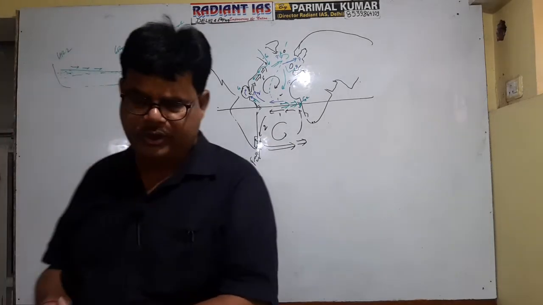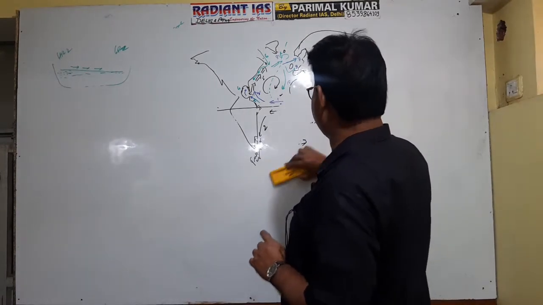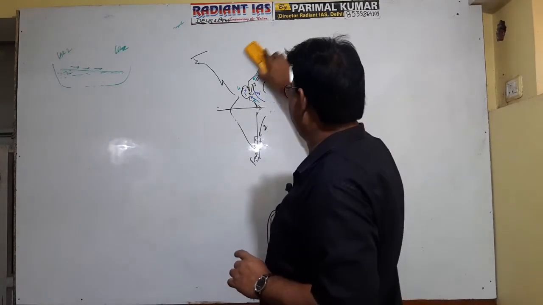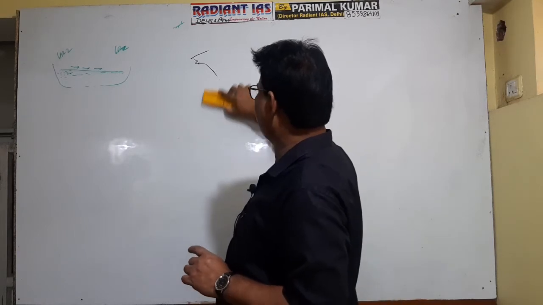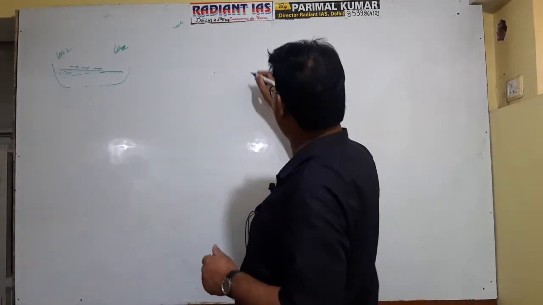Now actually you see, I am erasing this. Now I am drawing a picture of the Pacific Ocean. So the important oceanic currents of the Pacific Ocean. So you see in the Pacific Ocean, this is the position of the Pacific Ocean.